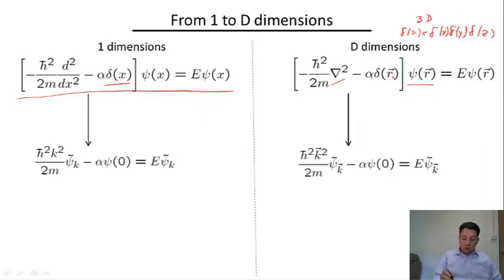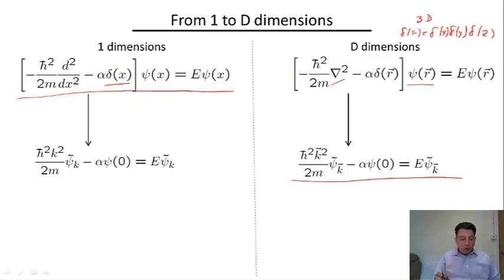And so we get to the following equation, which is just a linear equation for the Fourier image of the wave function. And as you see, there is essentially no difference between the one-dimensional case and the d-dimensional case, apart from the fact that this guy now is a vector, while this guy was just a one-dimensional component of the wave vector.